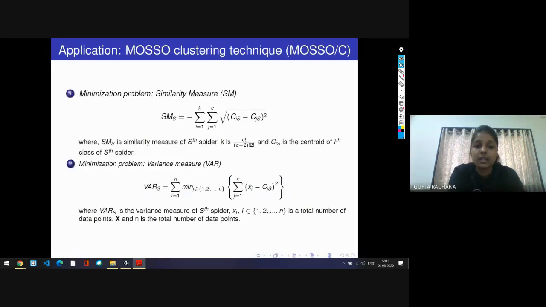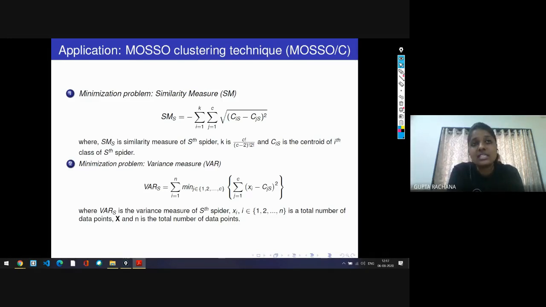So while extending this particular algorithm into the clustering technique, the question arises: what to use as an objective? While doing the clustering, we have used the centroid as a decision parameter.